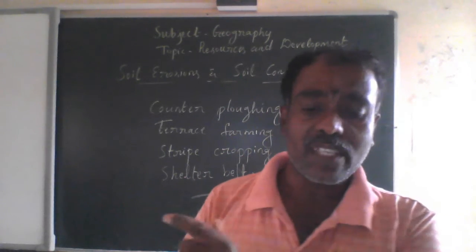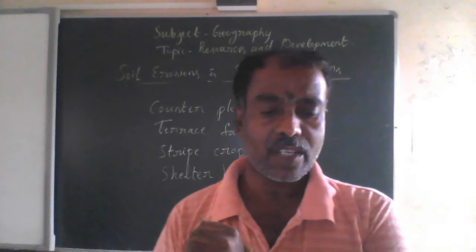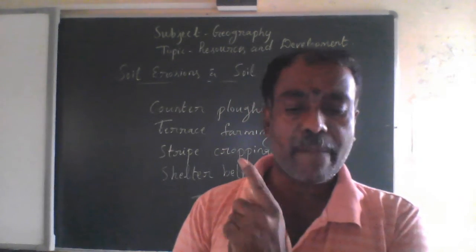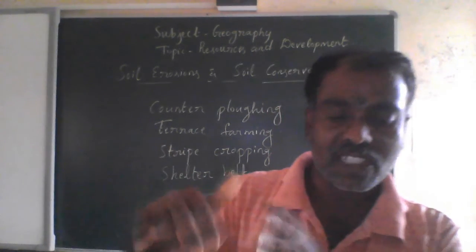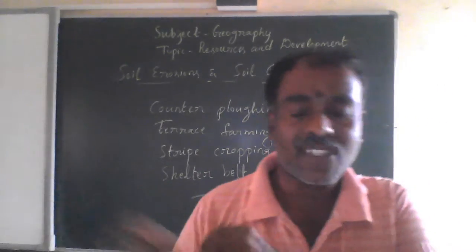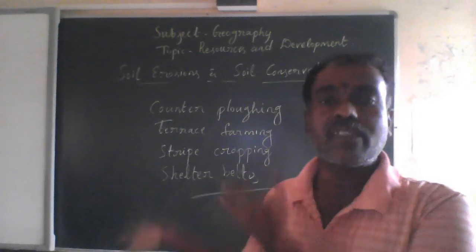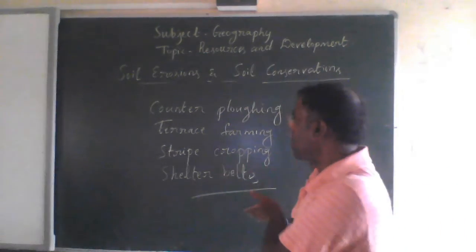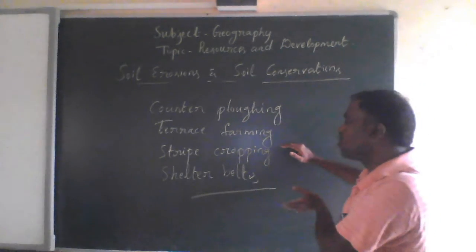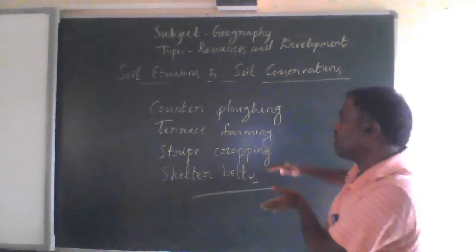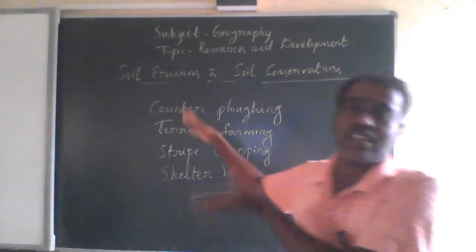Soil erosion is also caused by defective methods of farming, such as ploughing in the wrong way, up and down the slope, and the furrows form channels for the quick flow of water, leading to soil erosion. And regarding the conservation of soil, these are the different methods: contour ploughing, terrace farming, strip cropping, and constructing shelter belts. We can conserve the soil, and it is essential also.